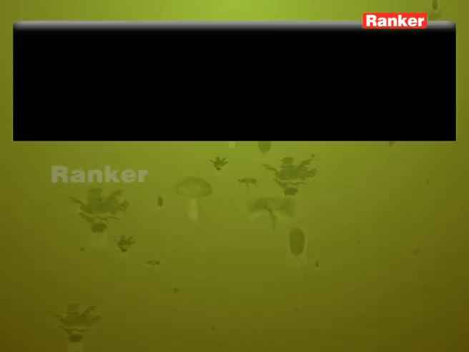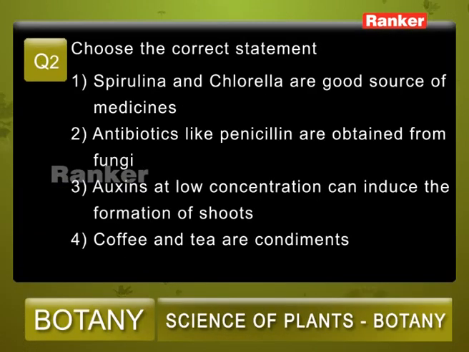Question number 2, choose the correct statement. Here 4 statements are given, and from them one statement is correct. The statements are: Spirulina and chlorella are good sources of medicines. Second, antibiotics like penicillin are obtained from fungi. Third, auxins at a low concentration can induce formation of shoots. Fourth, coffee and tea are condiments.